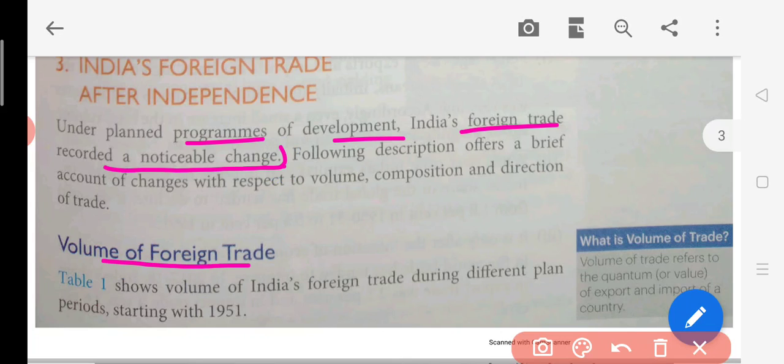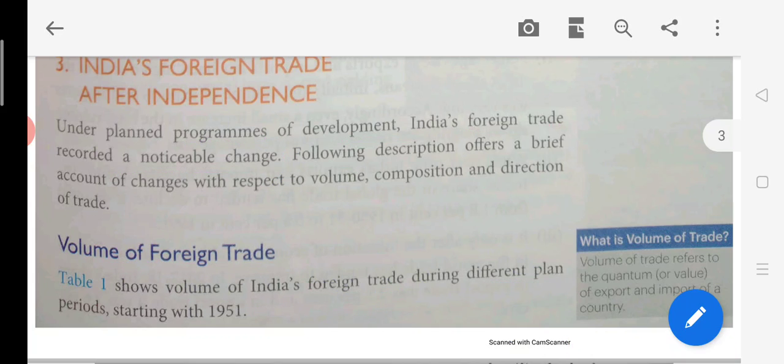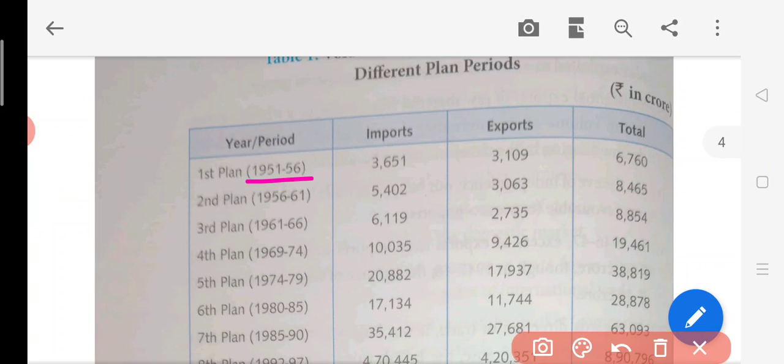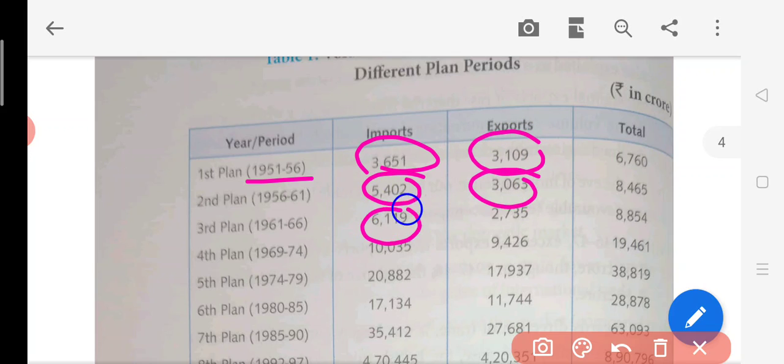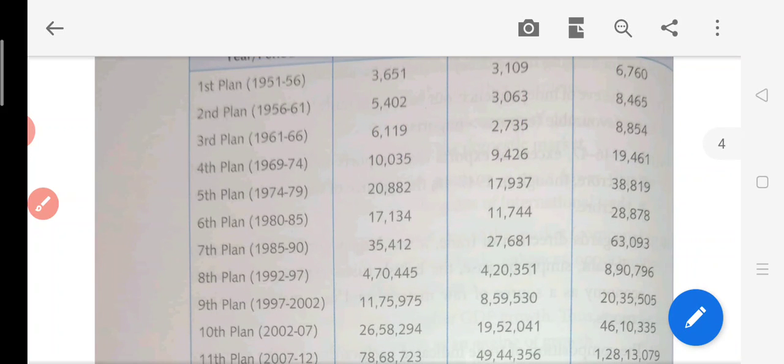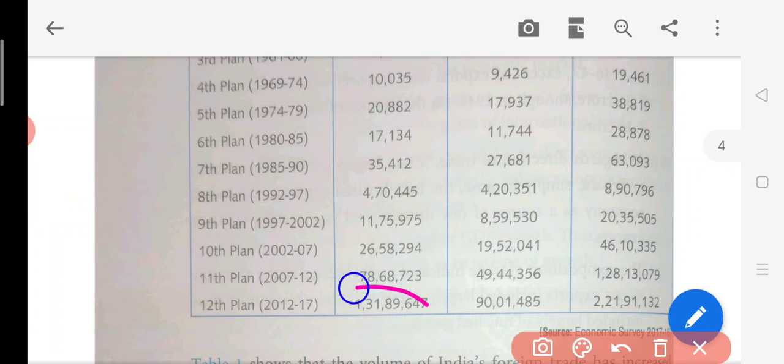The volume of foreign trade. Table 1 shows Indian foreign trade during the different plans. Planning, as we know, started from 1951. We can see the imports and exports here, and the imports are more than exports everywhere. In the fourth plan also, and continuously, even in the 12th plan, the exports are less and the imports are more. That means we are dependent on other countries.